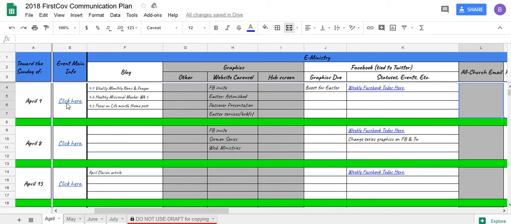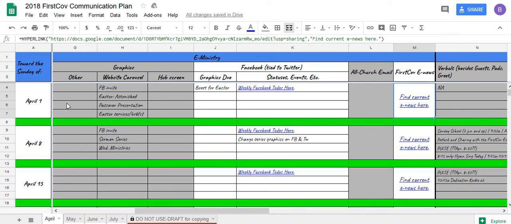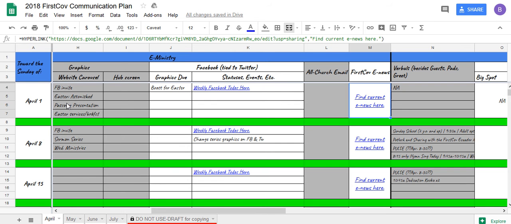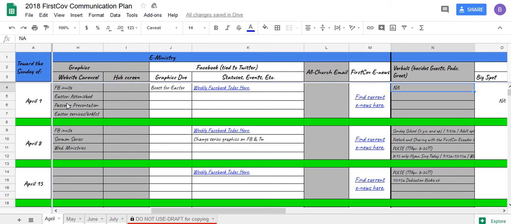They can be reminded of a couple different things as they fill in the schedule over those weeks. We have the all-church email that we do every once in a while for things. We have the FirstCov e-news, and this is going to be a little different. It doesn't fit in the plan, so it's on another sheet. You click there, and it'll always have the top e-news on top, but then we'll be able to search that sheet if we want to grab some material from previous times. Verbals will be here, except for the guests, the welcome pads, and the greet, which are just standard things most weeks. So that's laid out there.